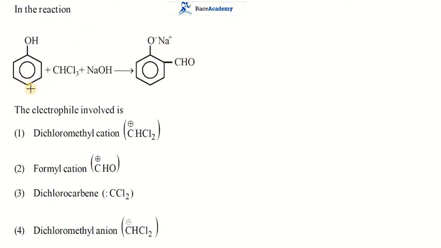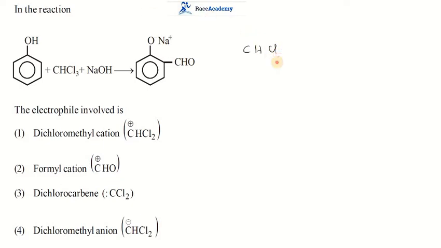In the reaction, phenol reacts with chloroform and sodium hydroxide, forms sodium phenoxide, and an aldehyde functional group is there. From this, we can understand that chloroform reacts with sodium hydroxide and forms an electrophile. That electrophile is nothing but dichlorocarbene.